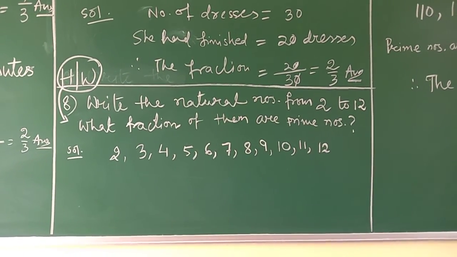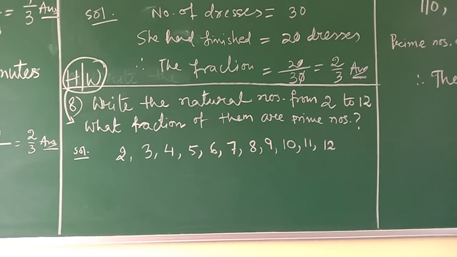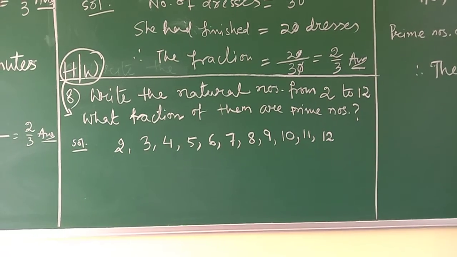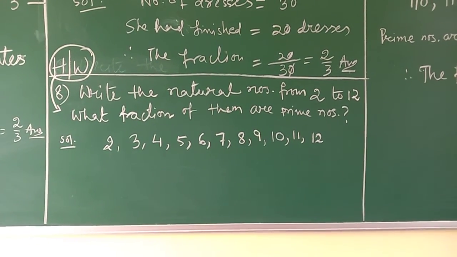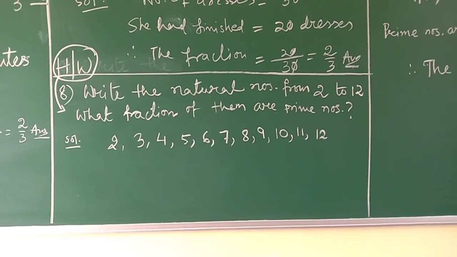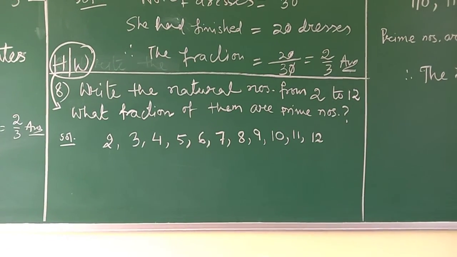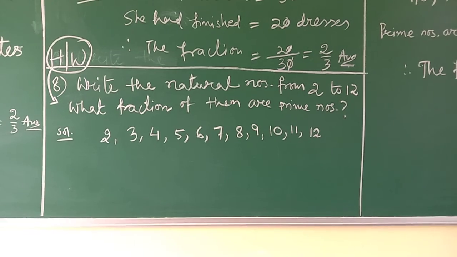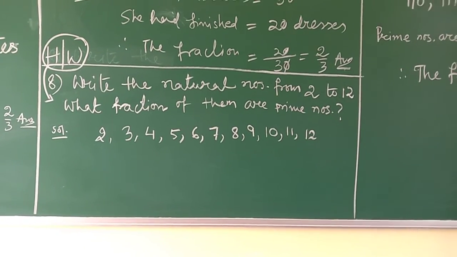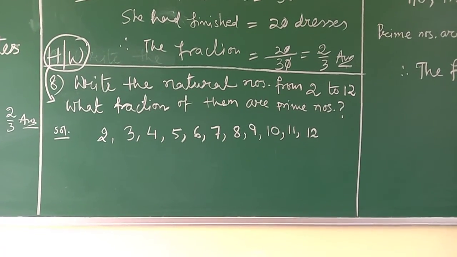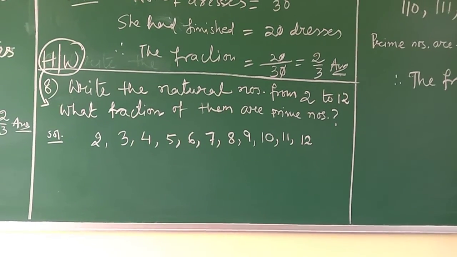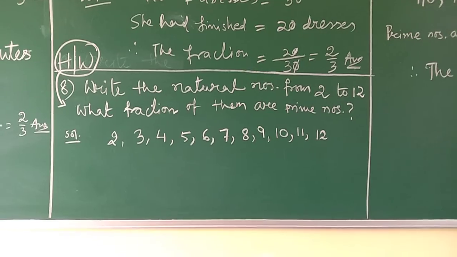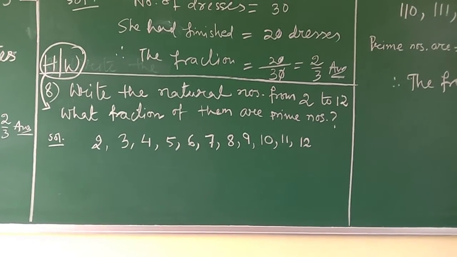Now 3 is also a prime number. 4 is not a prime number because 4 can be divided by 2. 5 is a prime number. 6 is not a prime number. 7, yes. 8, no. 9, no. 10, no. 11, yes. That means you have to find out how many prime numbers are there, and then you have to find the fraction out of these numbers. How many numbers? Count these numbers and then write the fraction properly.